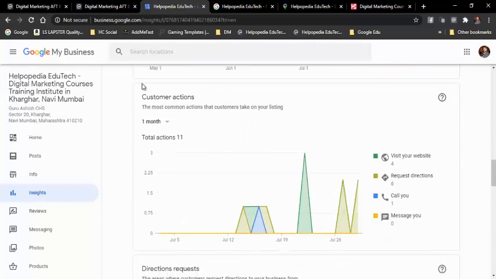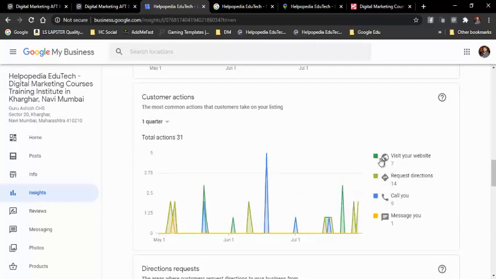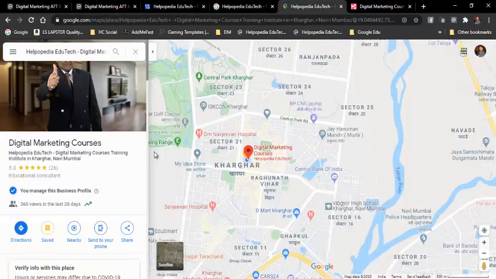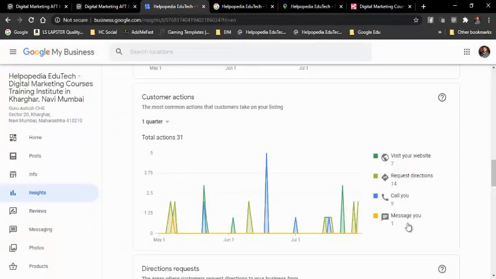And then over here, customer actions. Customer actions is something like in the past 1 month, or let's see 1 quarter. In 1 quarter we can see that 7 people visited the website, 14 people requested directions, that is they were searching for directions on the map, and 9 people gave you a call from this listing.